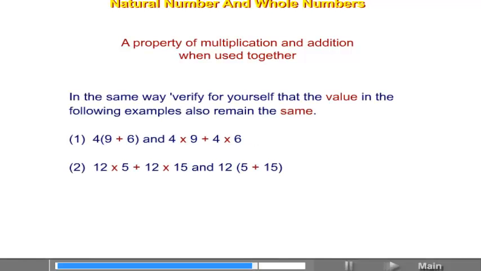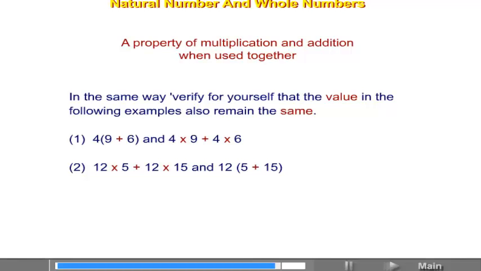In the same way, verify for yourself that the values in the following examples also remain the same. 4 (9 plus 6) and 4 multiplied by 9 plus 4 multiplied by 6. 12 multiplied by 5 plus 12 multiplied by 15 and 12 (5 plus 15).